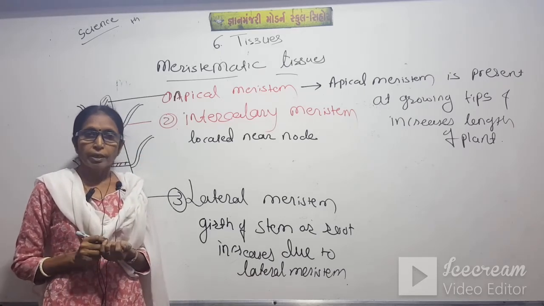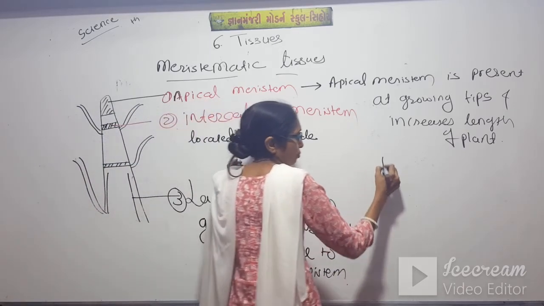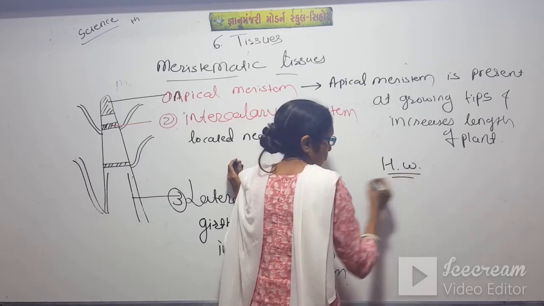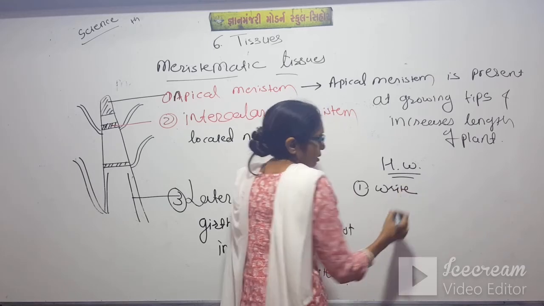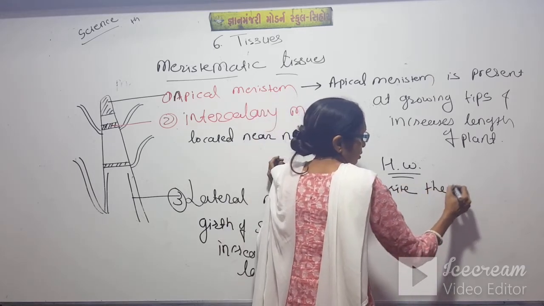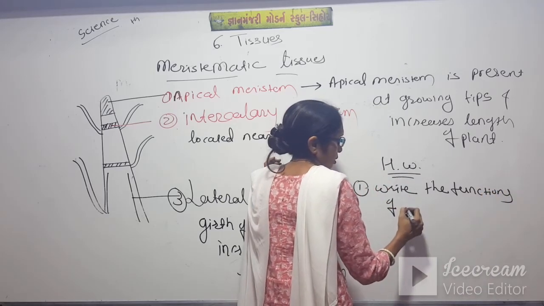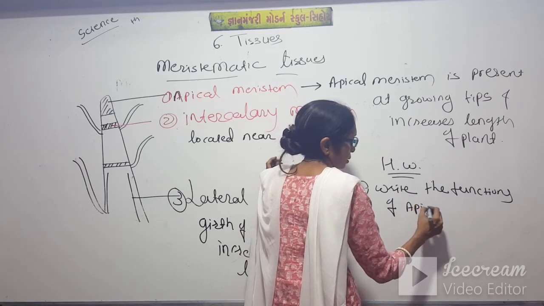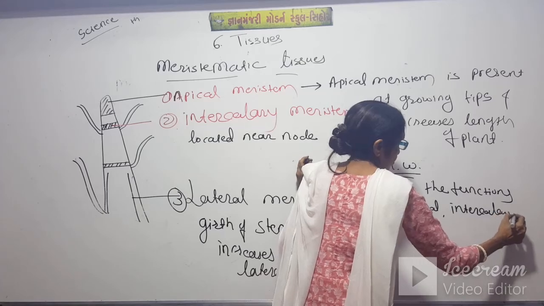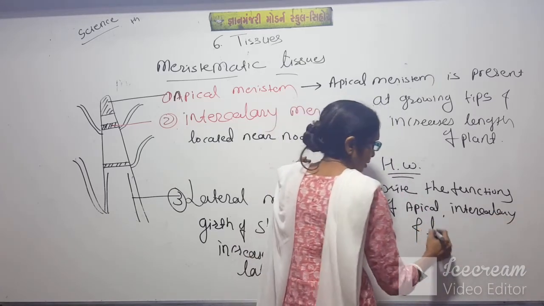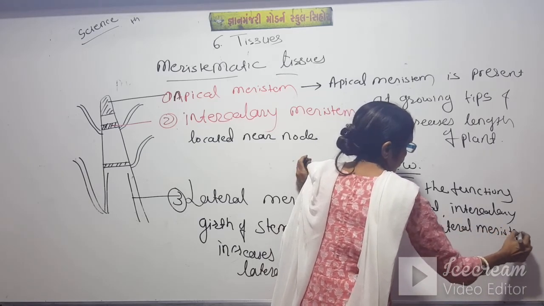In the next period we will learn about the types of permanent tissue. So now time for homework. Write the functions of apical, intercalary and lateral meristem with figure 6.2.